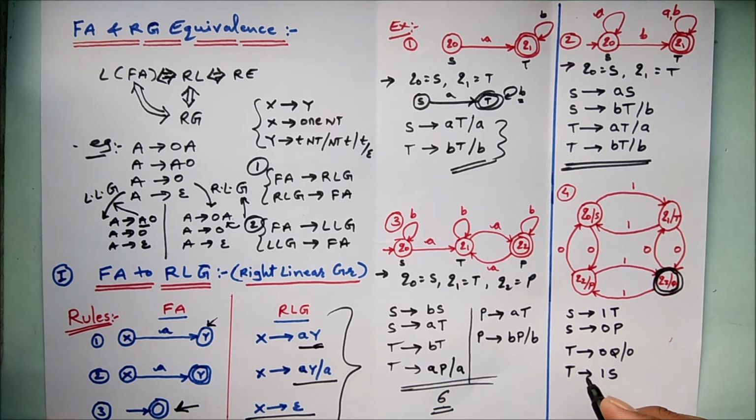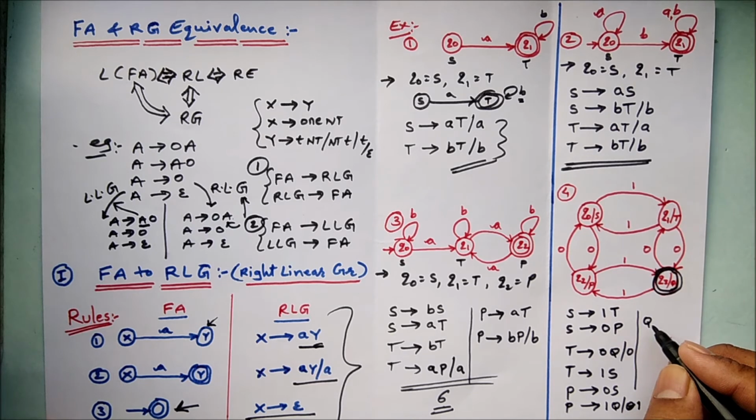So I will write for Q2, that is P. P is transiting to Q0 with 0, so I can write it like this. And the second production rule for P is it is transiting to Q with 1, and as it is a final state I have to write 1 also, right?